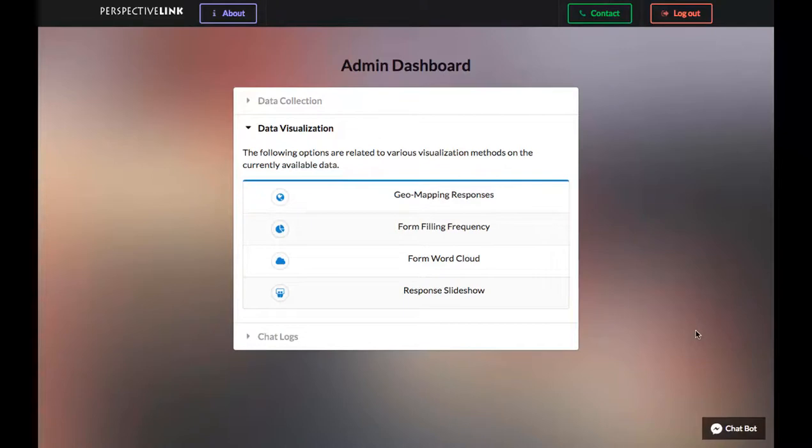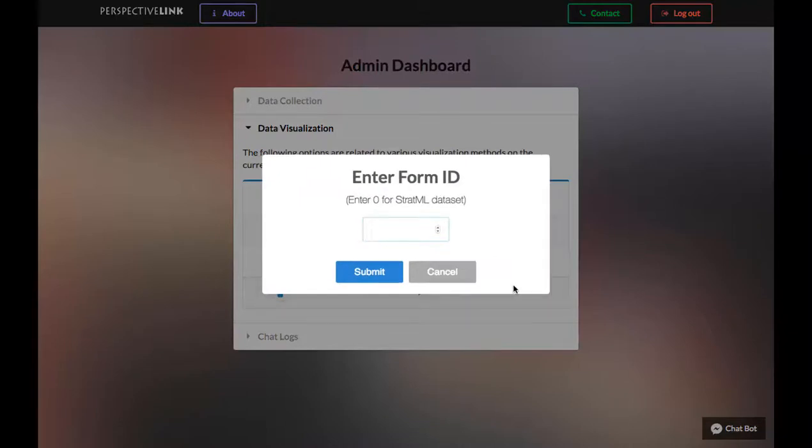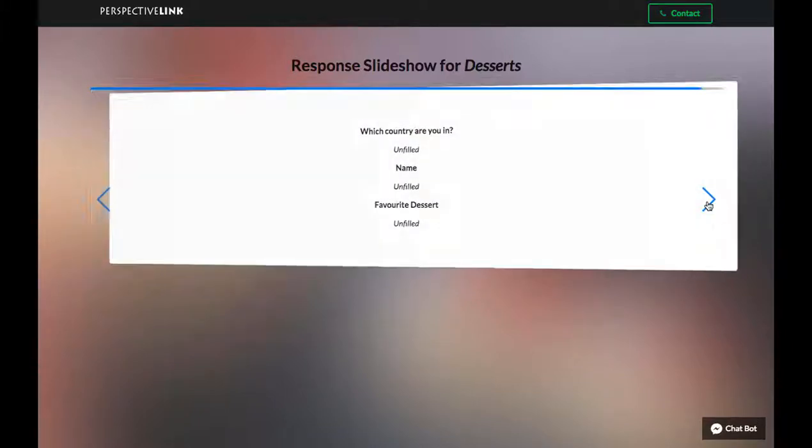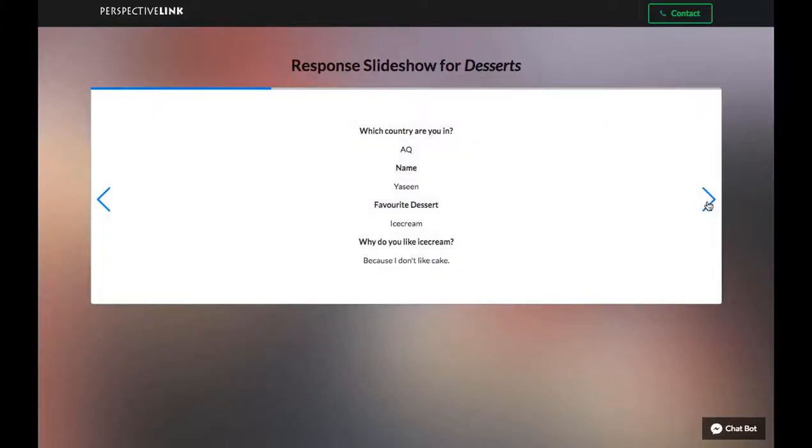Our next data visualization module is the response slideshow, which is a neat and polished way of showing all the responses to a certain particular form. It shows it in the form of a slideshow, and unlike what was shown in the view responses tab, it does not show it as a table, which may be overwhelming due to the huge amount of data that will be shown at one go. So the user can loop through all the responses as a slideshow.